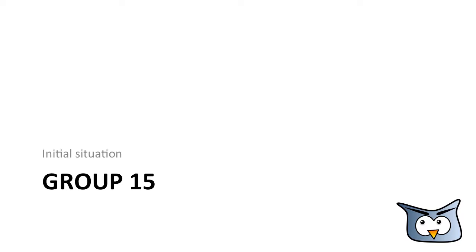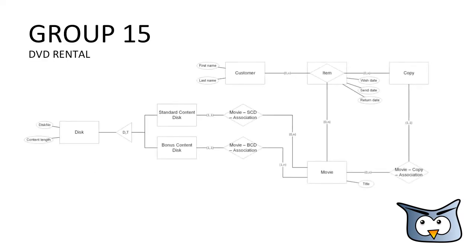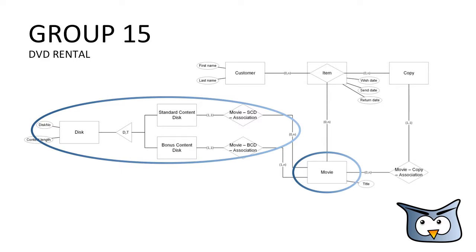On the following slides you will see some ER models. Not all attributes of the actual models will be shown to improve the readability. So, let's start with Group 15. Group 15 represents an online DVD rental service. They store their movies in their movie entity, which is related with at least one standard content disc and may be related with bonus content discs.